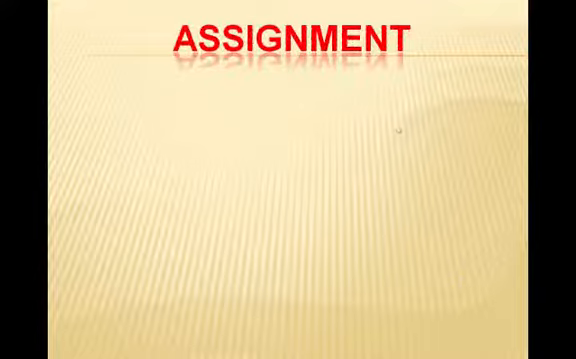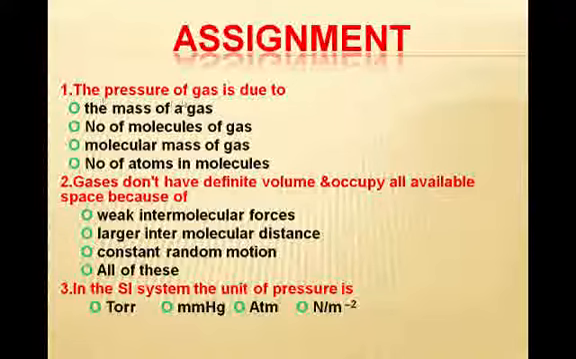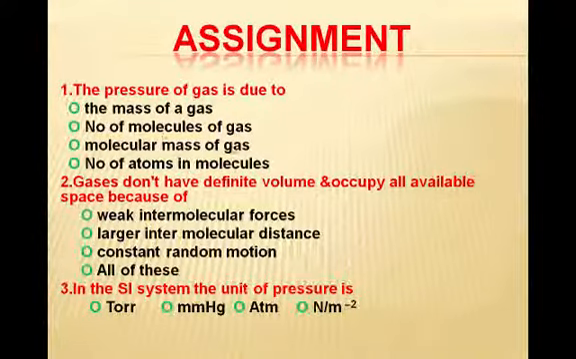Now, at the end, I will give you an assignment in the form of MCQs. Number 1, the pressure of a gas is due to the mass of a gas, number of molecules of a gas, molecular mass of a gas, or number of atoms in a molecule. Second MCQ, gases do not have definite volume and occupy all available space because of weak intermolecular forces, larger intermolecular distance, constant random motion, and the last option is all of these.